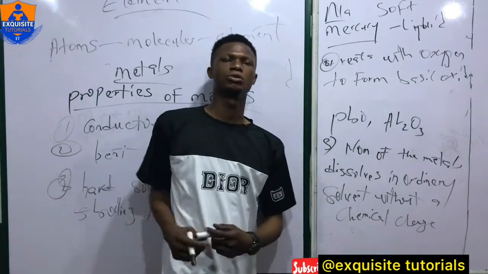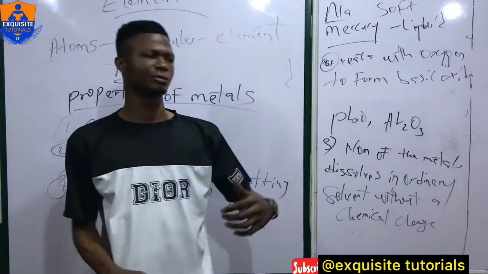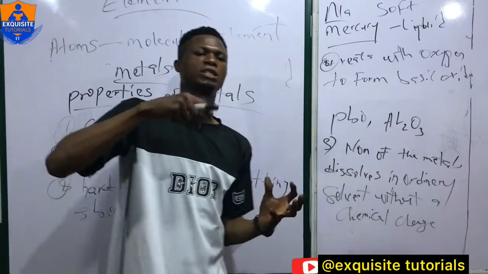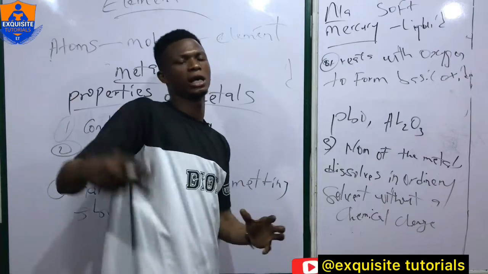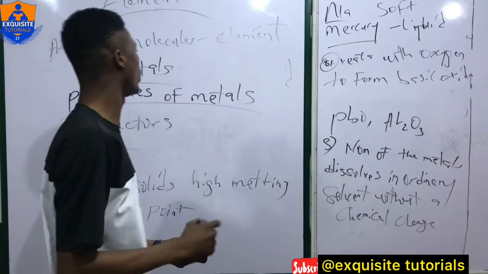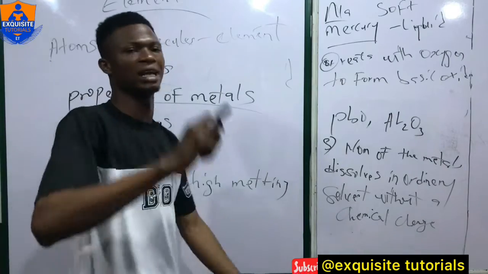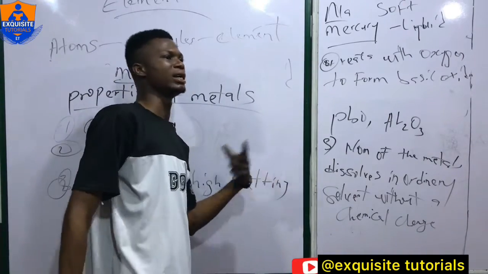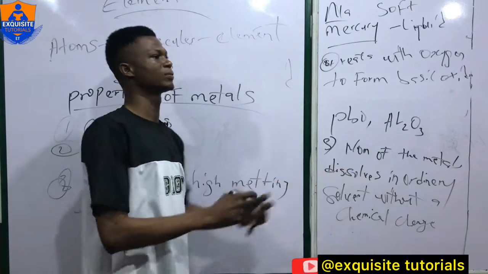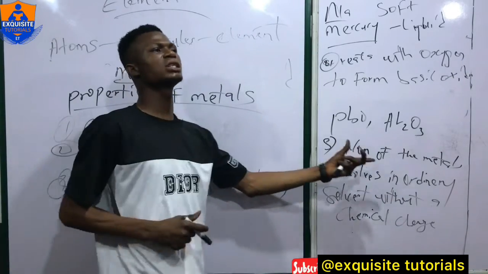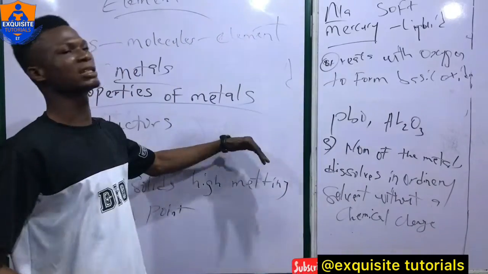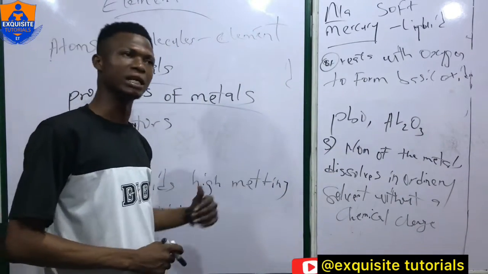Now, what are reducing agents? Reducing agents are those substances that have the ability to reduce other elements or substances while themselves being oxidized. So whenever a metal gives out an electron to a non-metal, it is reducing that non-metal to attain its stable state, while the metal is oxidized to a stable state.